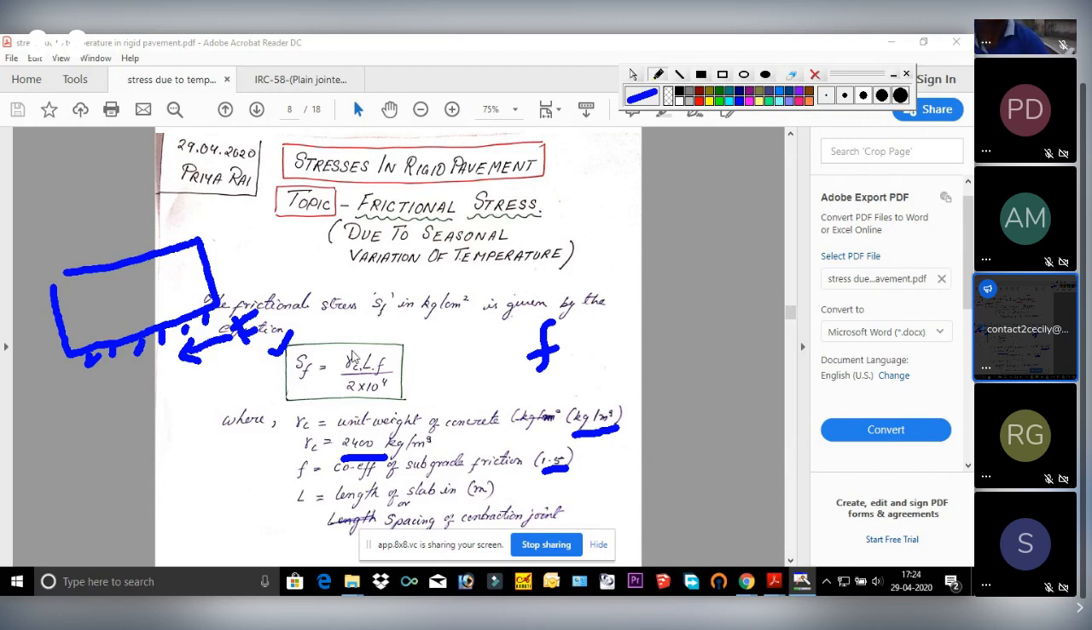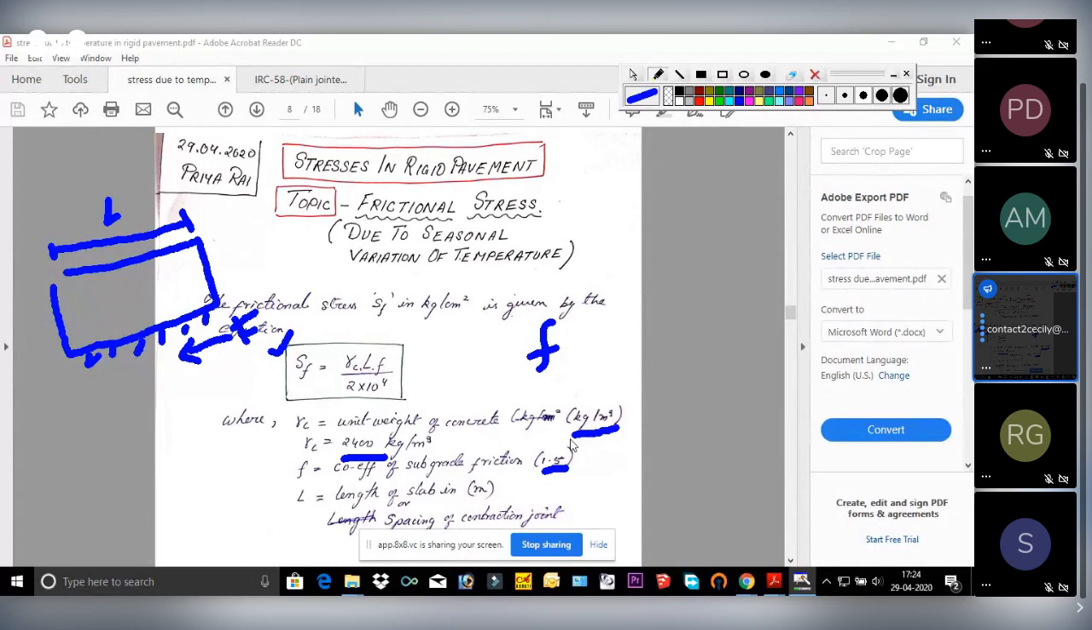Capital L is the total length of the slab, in meter. I'm telling you guys, for every formula, whatever comes here, 10 to the 4, 2, whatever, please remember the unit. It's very important. You can't change the unit. You have to keep the units of all parameters the same as given in the equation.